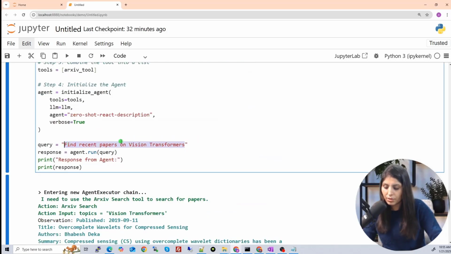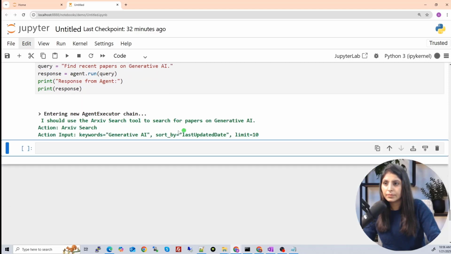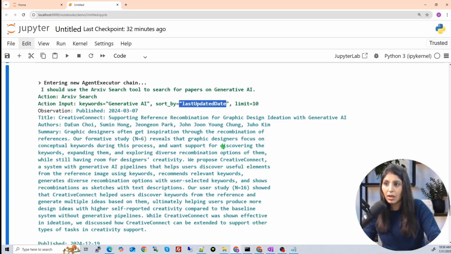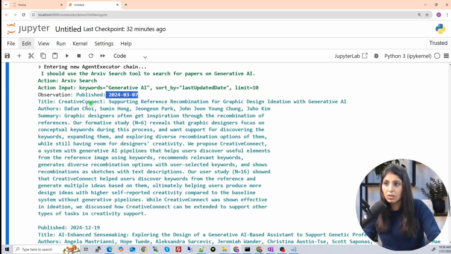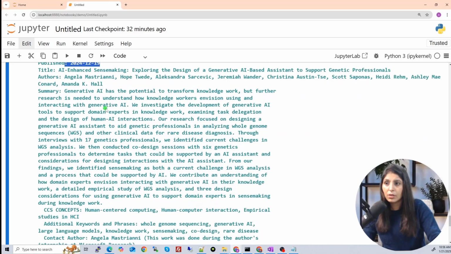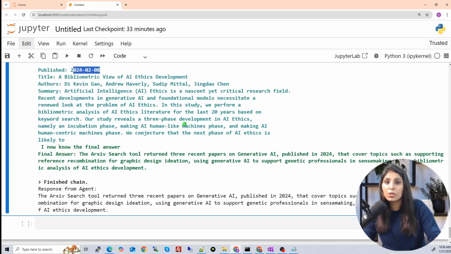Let's ask some other question. Find recent papers on generative AI. On generative AI, action is archive search, action input is keyword is this, sorted by latest paper, so sort by last update date, and this is what you'll see. This is the latest paper, and then this paper, you'll get the information about it, then this paper. So this is how you can use the archive tool.